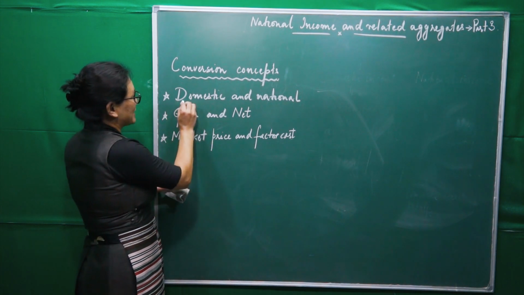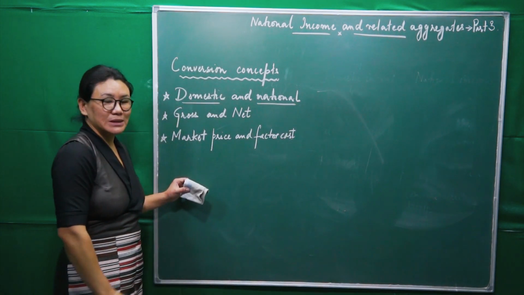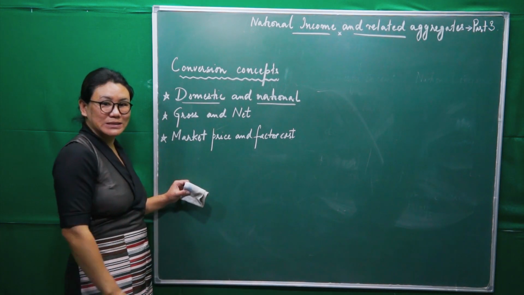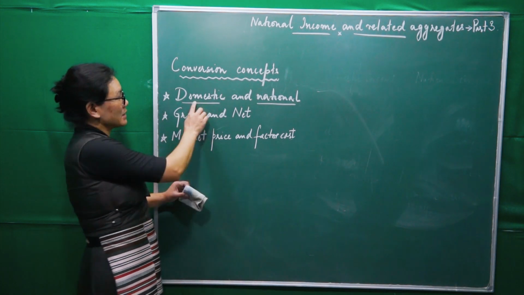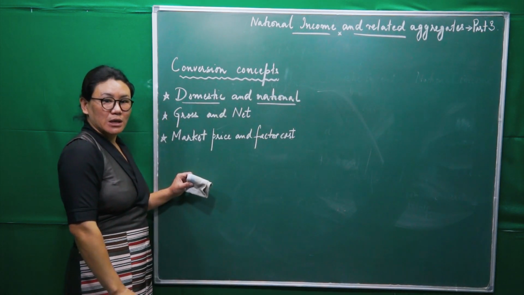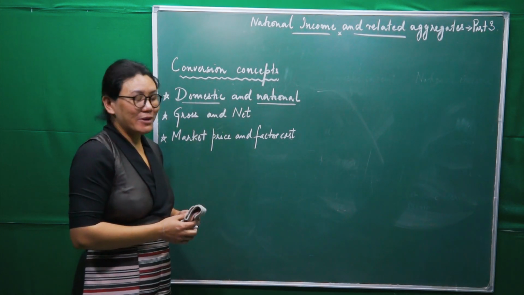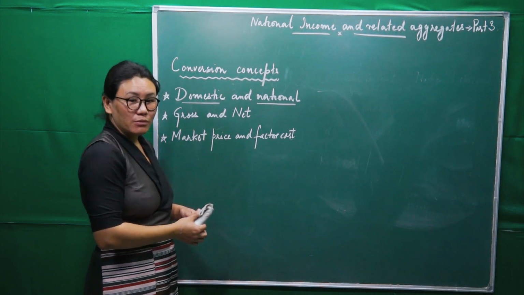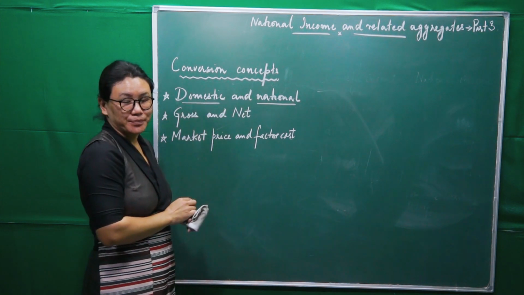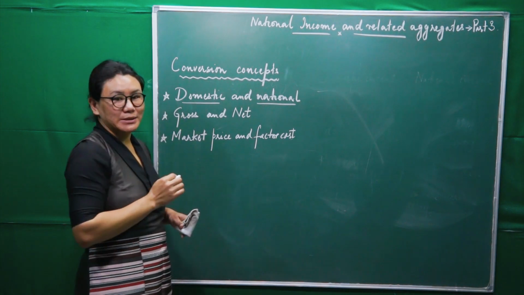Now let us take first domestic and national. This we have studied in our last session. This is nothing but domestic income and national income. So we are done with the meaning of these two. Now, what we have to do is see their relationships, or we can say these two are interrelated.